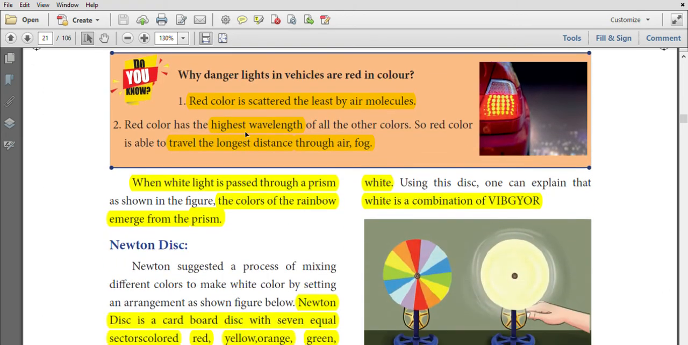Red color is used in danger lights. Why? Red color is scattered the least by air molecules. Red color has the longest wavelength. Red color travels the longest distance through air and fog. So red color is used in danger lights. When white light is passed through a prism, the colors of the rainbow emerge from the prism.